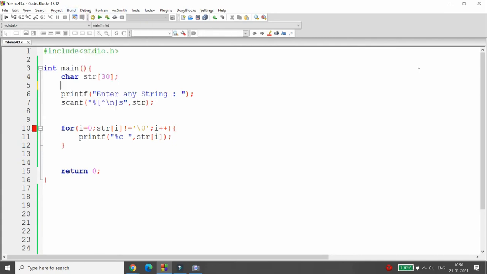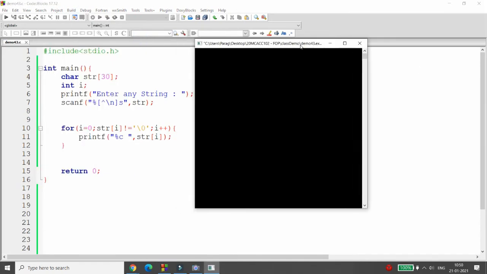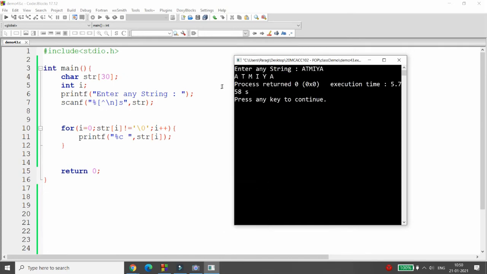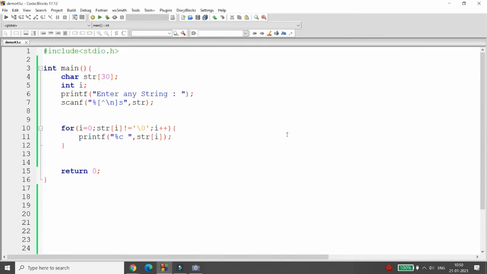So this is my variable, that is integer i is required over here. Now, whenever user enters any string, for example, the string is Atmiya. Right now, what happened? Atmiya is printing, right? But what I want to do, if A is capital, then I want to print the small. If T is capital, then I want to print the small, right? So I just want to change the case. So there are two ways to accomplish this exercise. One, you can use the inbuilt function for this. And the second, you can write the core logic for this.